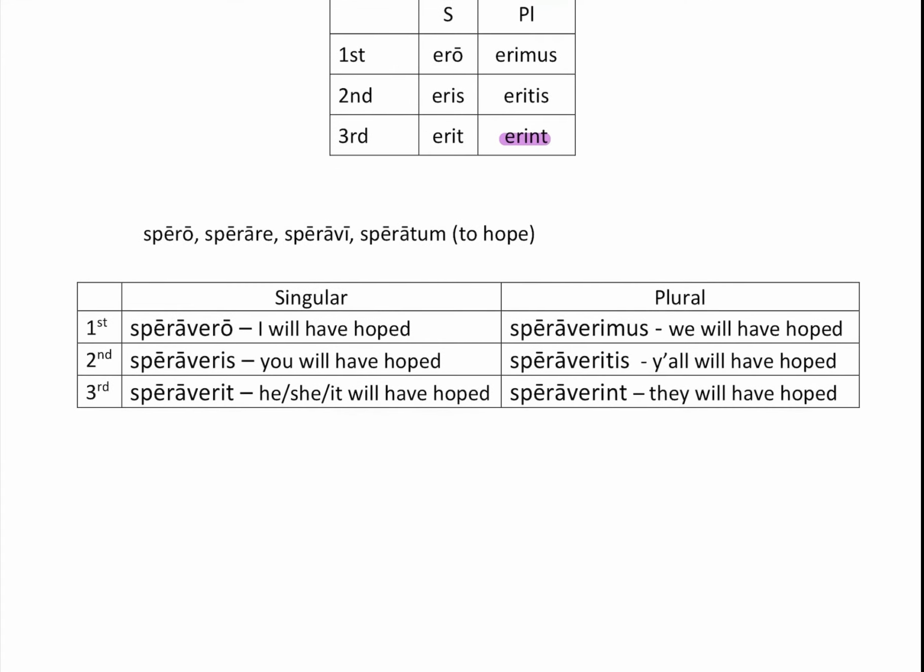All right. So again, we use the third principal part. We take the stem and then we just add. It's not a separate word. It becomes all one word, eritis, and then of course that new one, erint. That is it. Pretty simple stuff.